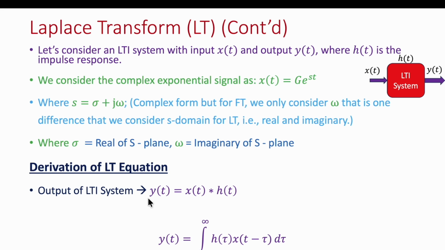The output of the LTI system, as given from this block diagram, is y(t) equal to the convolution of h(t) with x(t), or you can write y(t) equal to the integral with the lower limit minus infinity and upper limit infinity, h(tau) x(t minus tau) d tau.